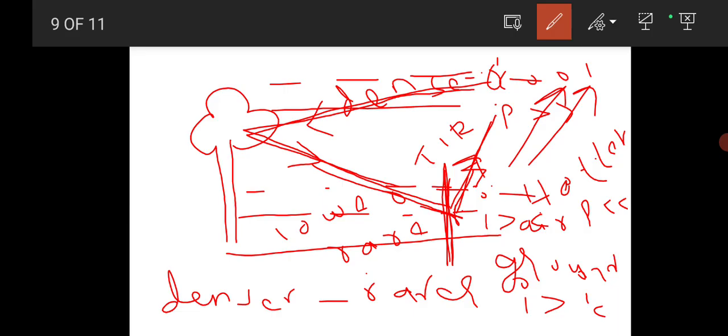So now the observer, here is our observer. The observer will see the inverted image of this tree. After total internal reflection has occurred, the observer will see the inverted image of this tree. Again I will draw the diagram clearly.